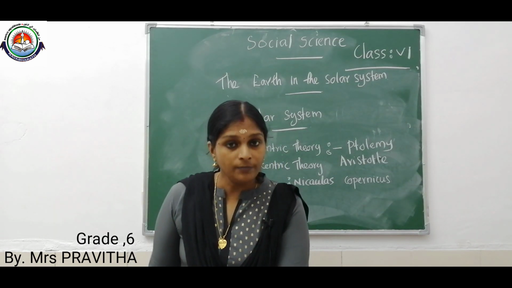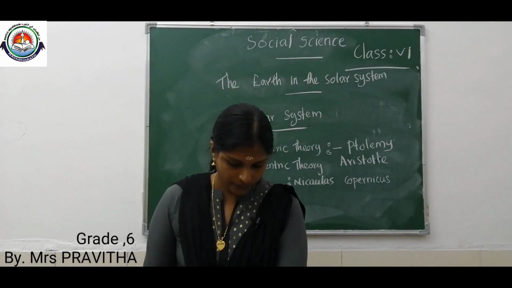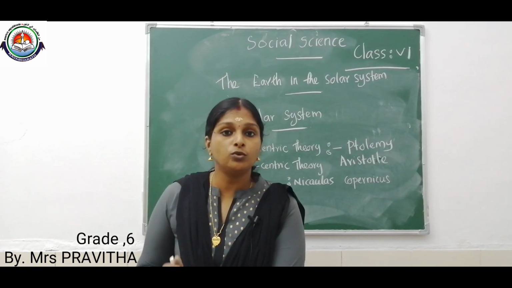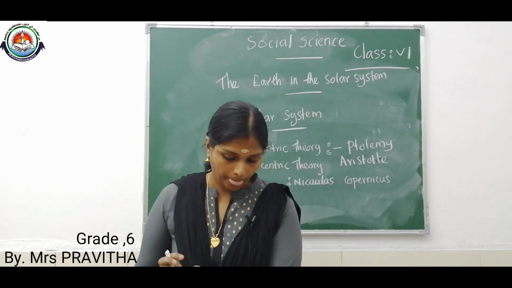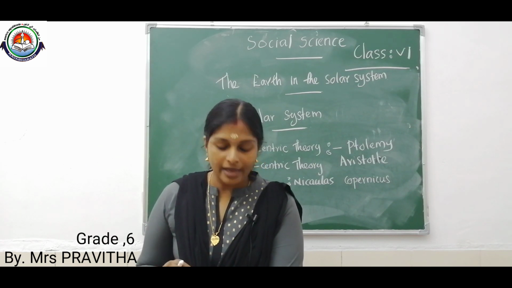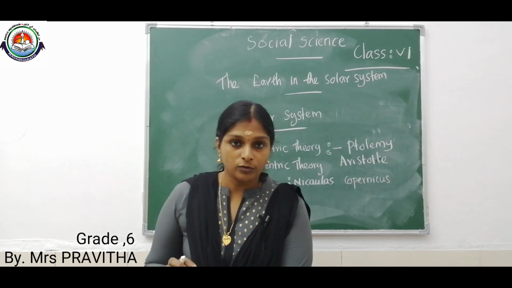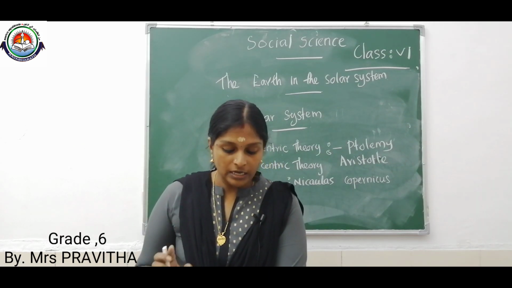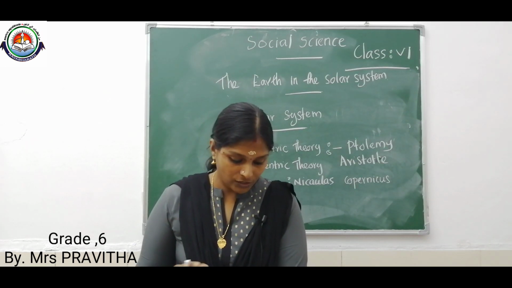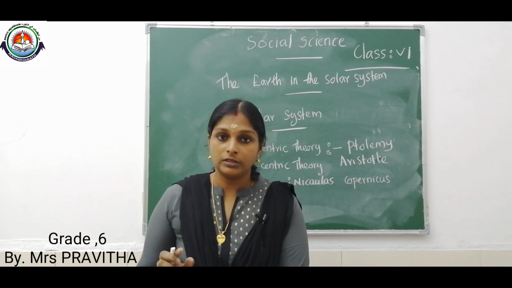Okay, the first question: what is a light year? Second question: what is a celestial body? Give two examples. Third question: what is the difference between a galaxy and a constellation? Fourth question: who gave the heliocentric theory of the solar system? Last question: who was the first to suggest the earth moved around the sun?